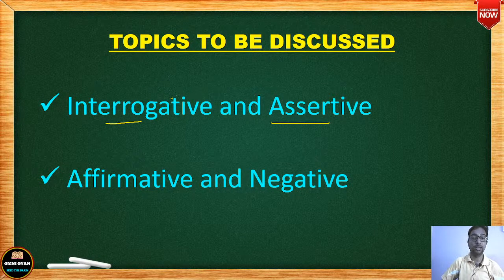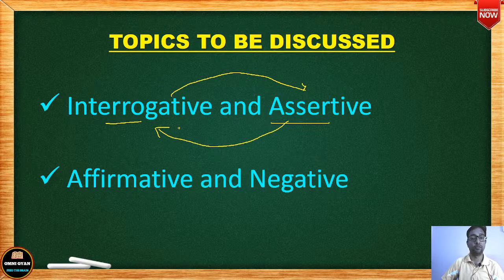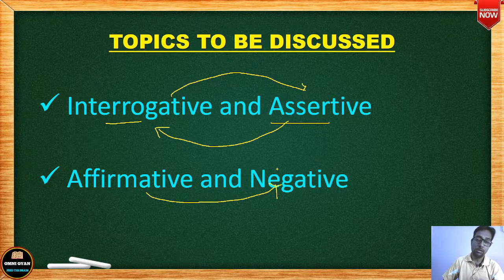That means changing sentences from interrogative to assertive, and again from assertive to interrogative. And the second topic that will be discussed in this video, with examples and explanations, will be changing sentences from affirmative to negative, and then again the same thing, negative to affirmative.